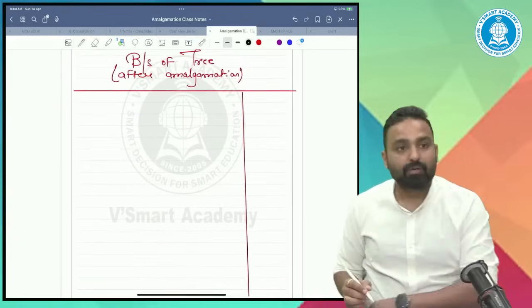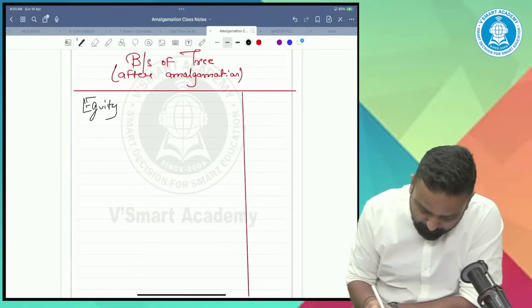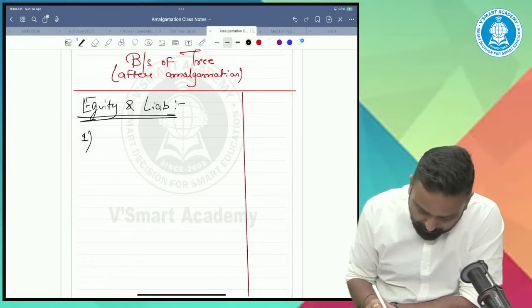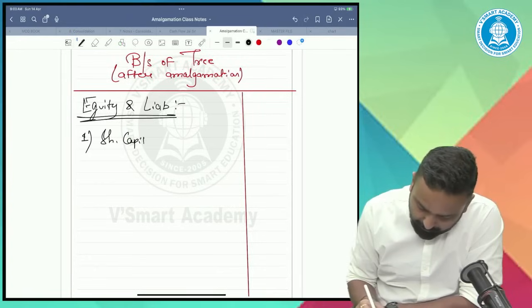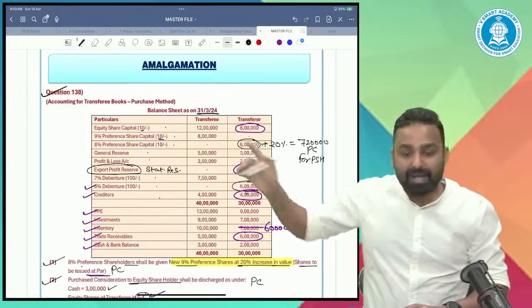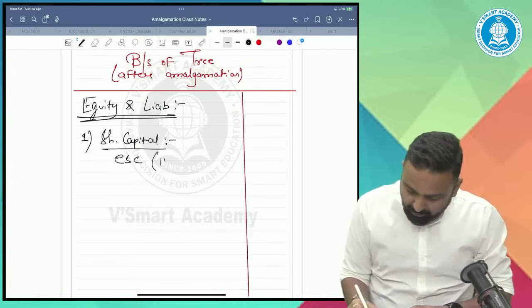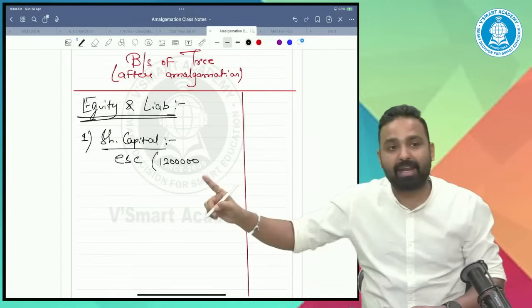All right. First of all, equity and liabilities. The first one is share capital. Now, what is the share capital of transferee? 12 lakh equity. The equity share capital of transferee is 12 lakhs.